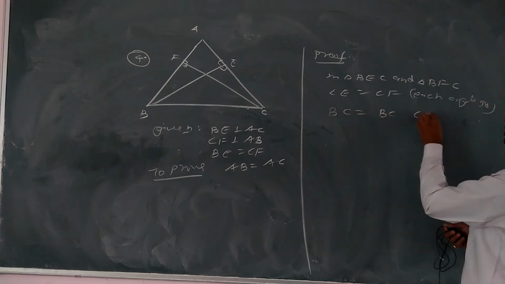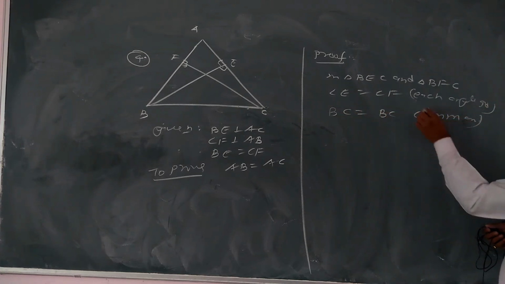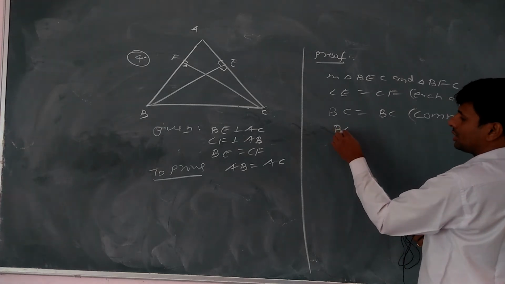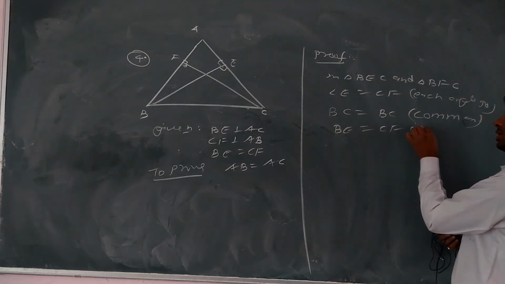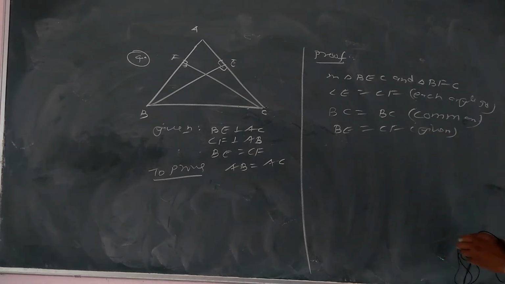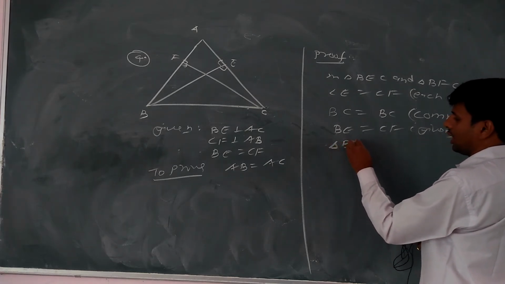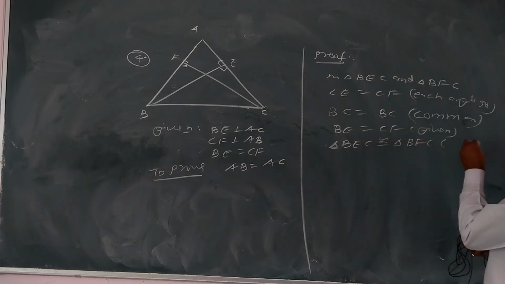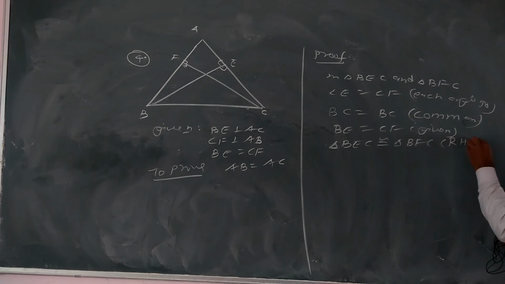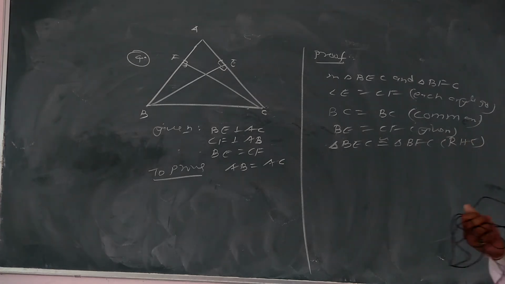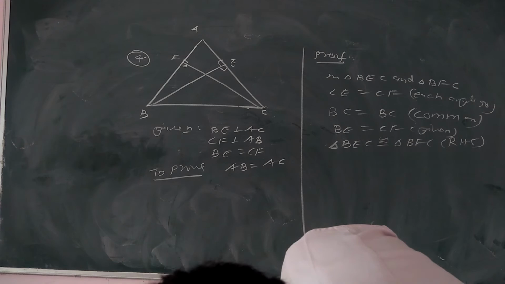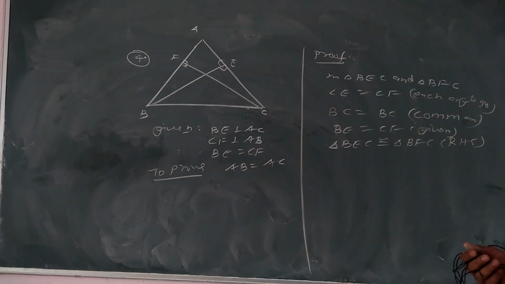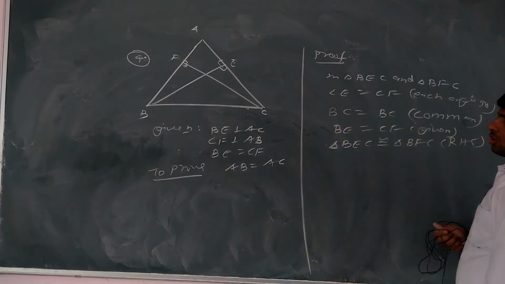Next BC equal to BC because it is common. And third is given BE equal to CF because it is given. So in these two triangles we see that one right angle and hypotenuse and one side are equal. So we can write down BEC congruent to BFC by which rule? That is by RHS. RHS से congruent हो गए.